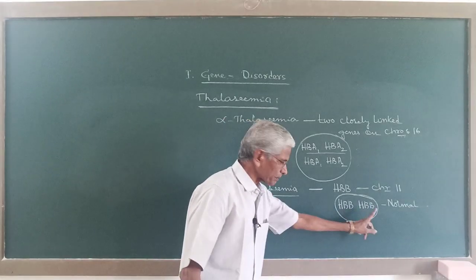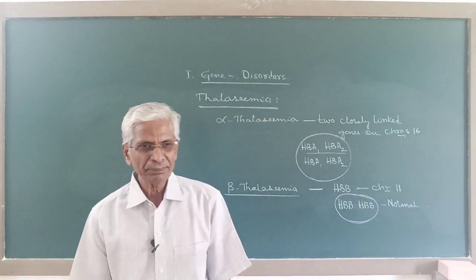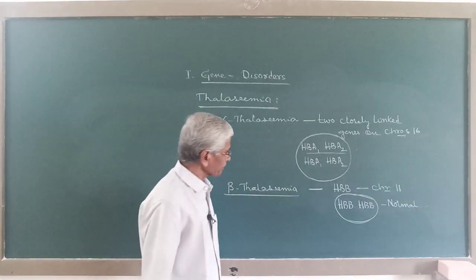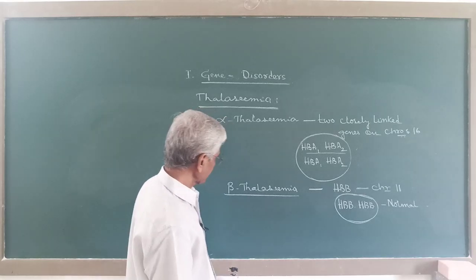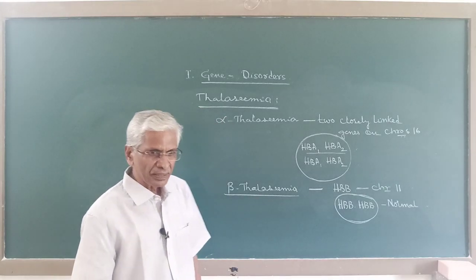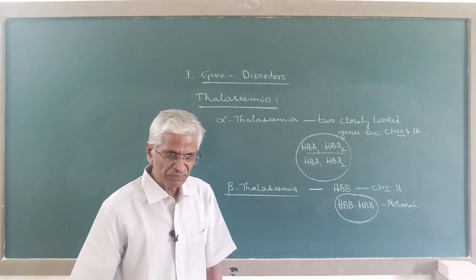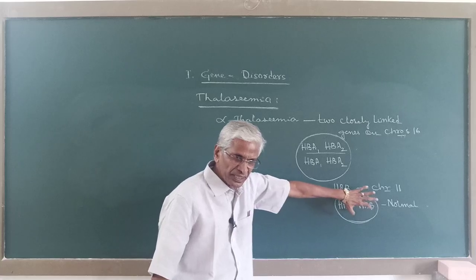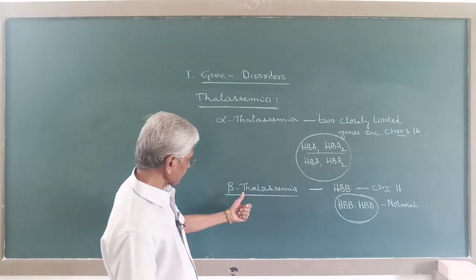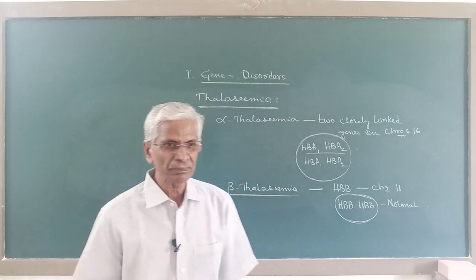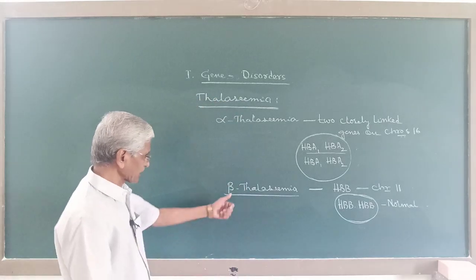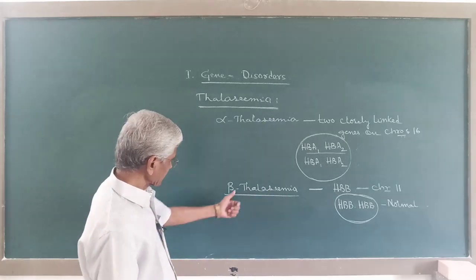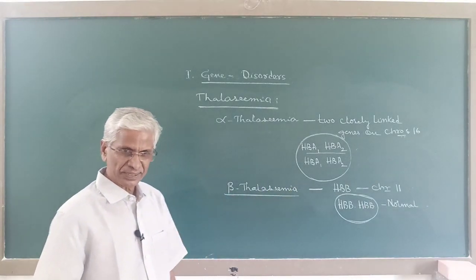But when one or both of them change and become recessive, the person will have less production of beta chain. When both the genes mutate and become recessive, there will be less production of the beta chain of the hemoglobin. Now, when less production of beta chain takes place, this is beta thalassemia.